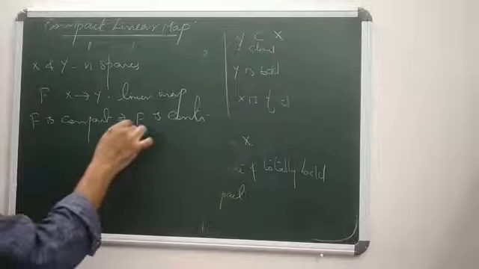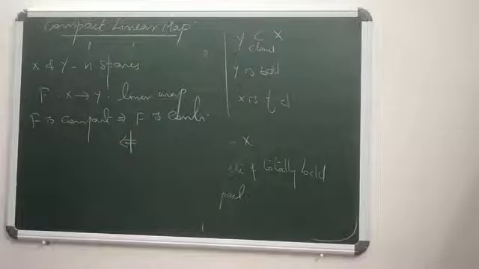But when f is continuous, it need not imply f is compact. Okay, so this is an important concept about compactness and continuity.